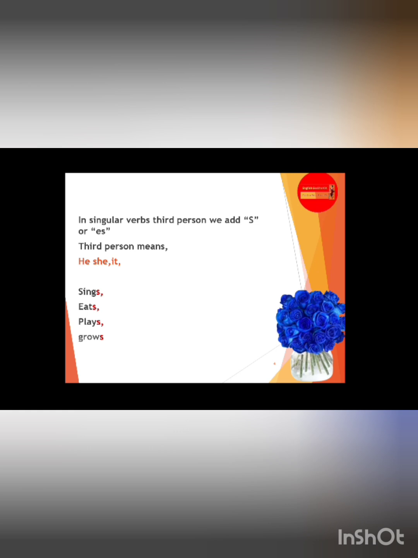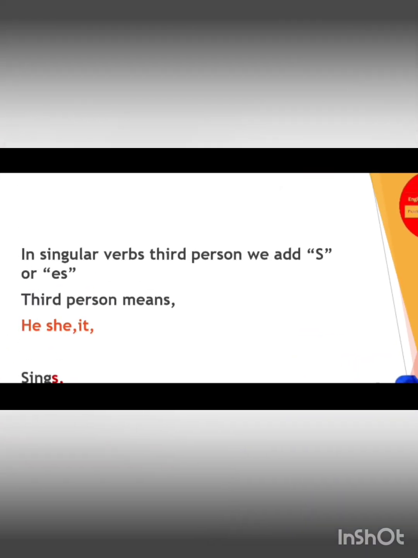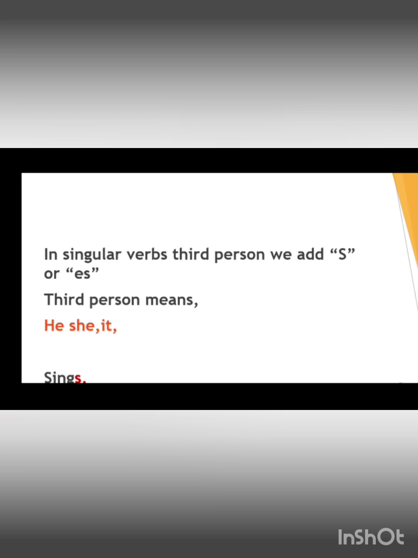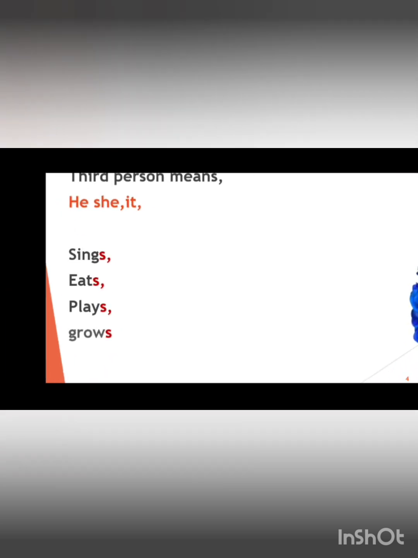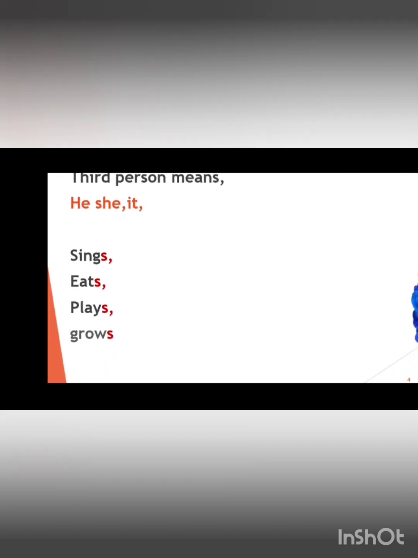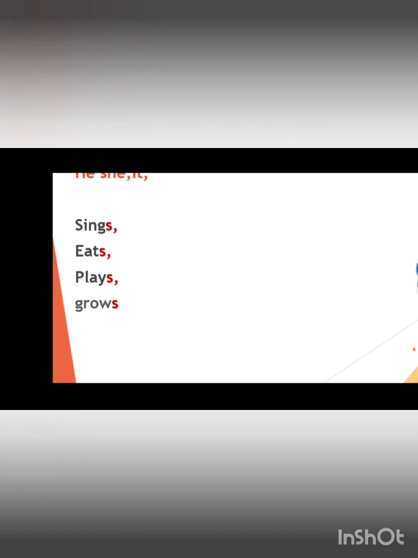Coming to the next page, in singular verbs, third person, we add s or es. Hope that is clear. Just now I discussed this. Third person means he, she, it. This also you know. So what do we do here? We add s after the verbs, like sings, eats, plays, grows.